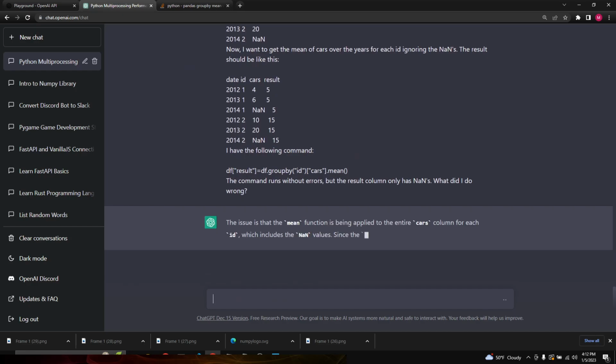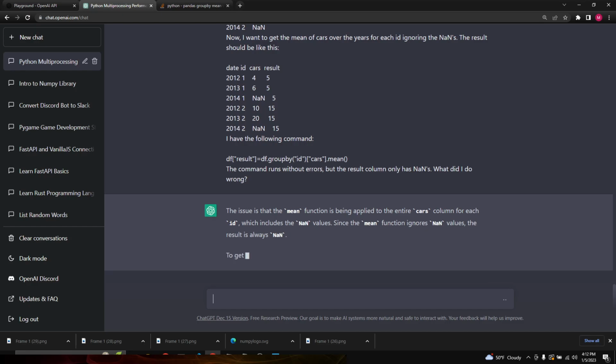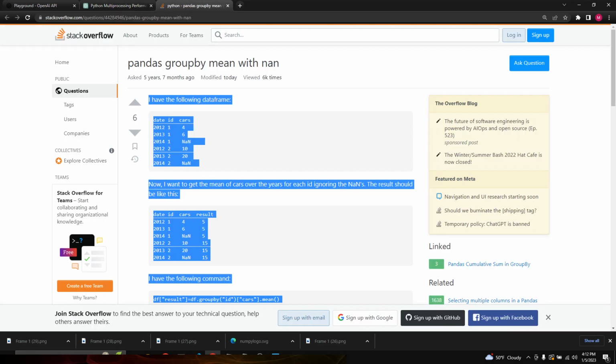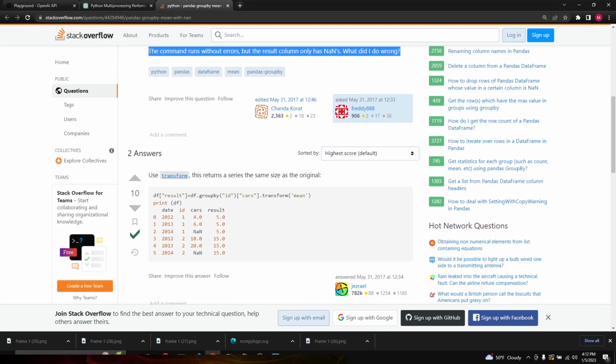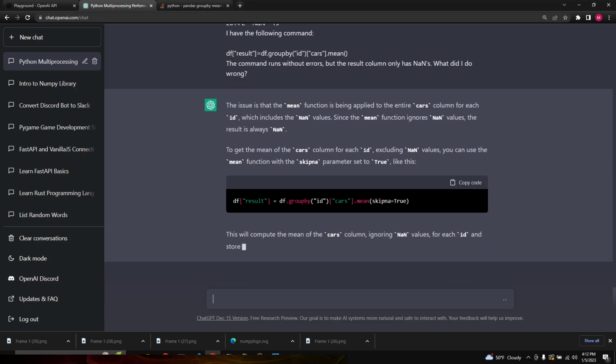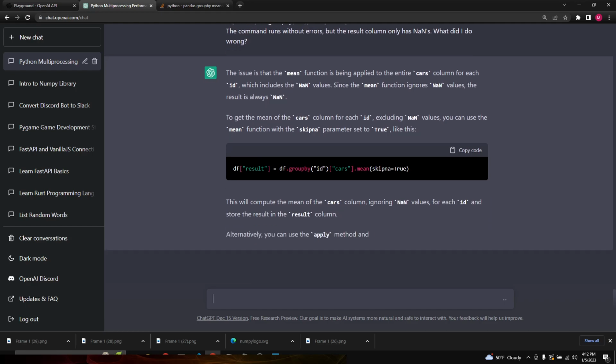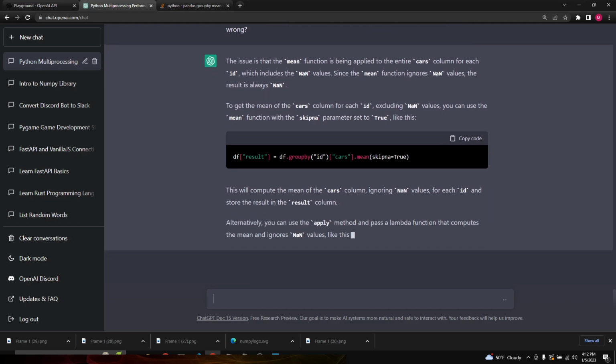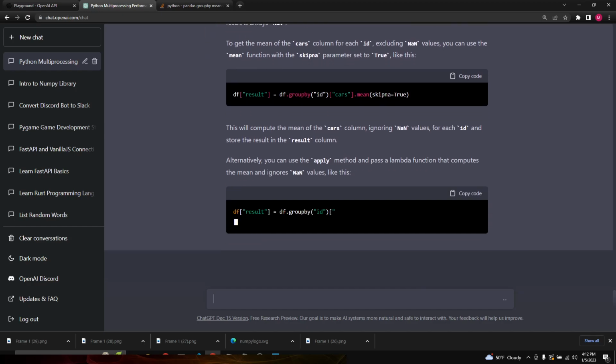So it says the issue is the mean function is being applied to the entire cars column for each ID. This person says to use transform. To get the mean of the cars column for each ID excluding NaN values, you can use the mean function with the skipna parameter set to true, like this.